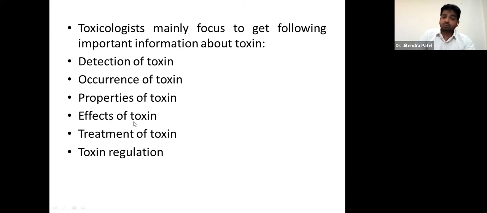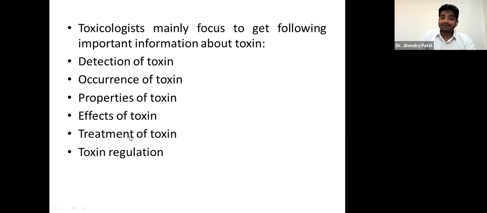Then effect, right? Effects means that's ADME only, right? Whenever it is absorbed by a particular organ, what kind of effect is it going to give? After all, it is a toxin, but it may have a lethal, moderate, or mild effect. That we have to determine.